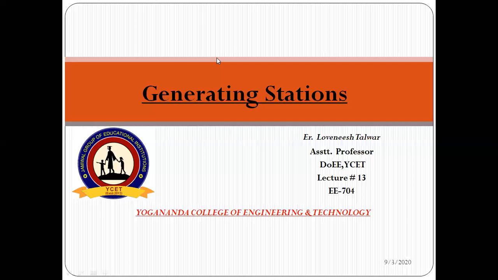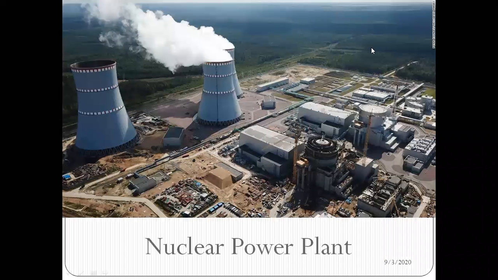In both the plants that we discussed earlier, we covered the advantages, the disadvantages, the site specifications, the running cost, the maintenance cost, and all that. Now, the continuation part of the generating stations. Today we discuss one more generating station, called the nuclear power plant. The principle behind this power plant is also the same. Again, in this power plant, one form of energy is converted into electrical energy.